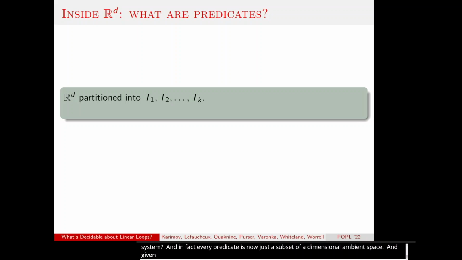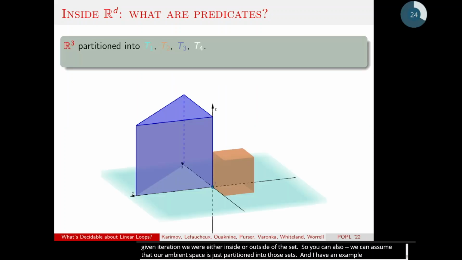So for now, we can assume that our ambient space is just partitioned into those sets. And I have an example, which is a 3-dimensional space partitioned into 4 sets. So each set is a predicate, remember, and here we have 3 of them. One of them is a plane, there is a cube, there is a prism, and the 4th set is just the complement of their union.